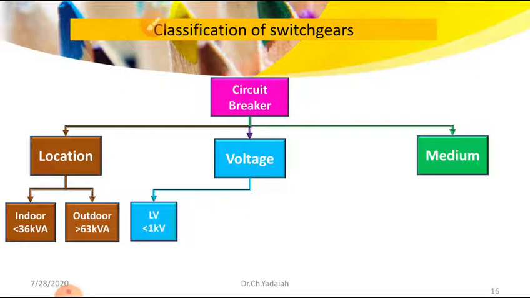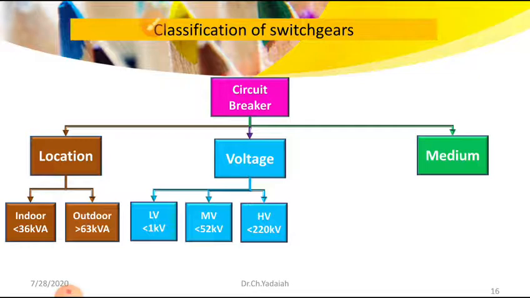If the voltage is greater than 1 kV and less than 52 kV, we say that is a medium voltage breaker. If the voltage is greater than 52 kV and less than 220 kV, those breakers are known as high voltage circuit breakers. From 52 kV to 220 kV we can use the high voltage breakers.